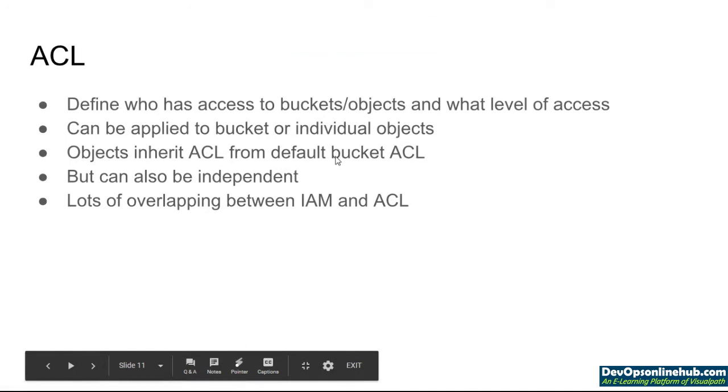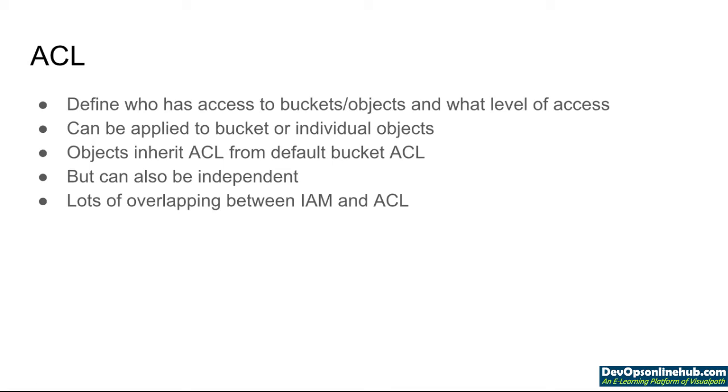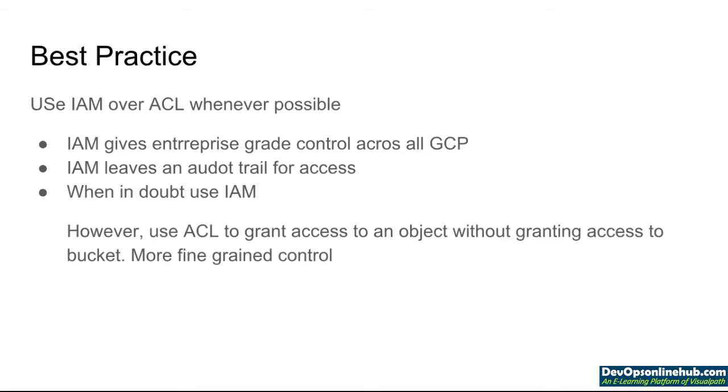Then ACL defines who has access to bucket objects and what level of access, and it can be applied to a bucket or individual objects. Objects inherit ACL from the default bucket ACL, but can also be independent. There is a lot of overlap between IAM and ACL, which is actually stated by Google, because they are also saying you will feel like there is a lot of overlapping between the permissions of IAM and ACL.